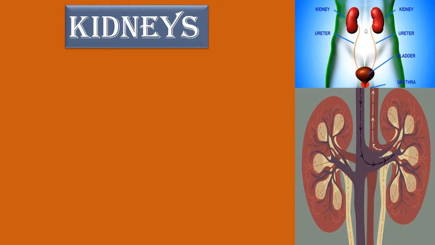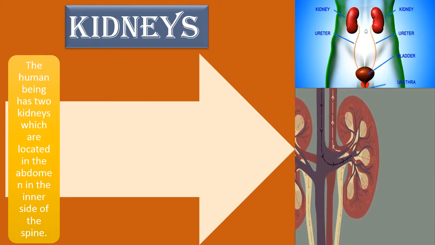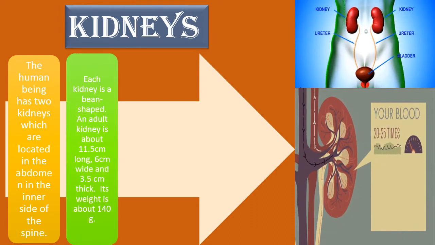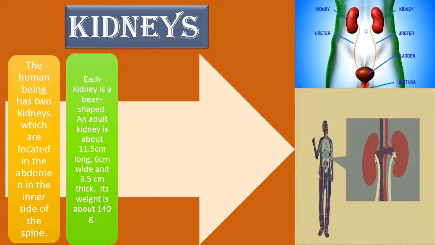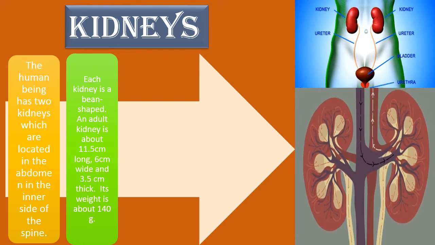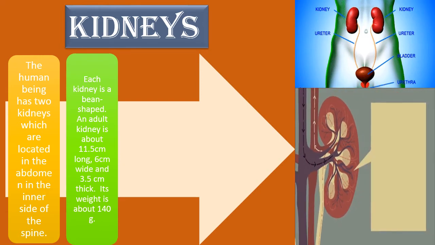Now the kidneys. Human beings have two kidneys which are located in the abdomen on the inner side of the spine. Each kidney is bean shaped, and an adult kidney is about 11.5 centimeters long, 6 centimeters wide and 3.5 centimeters thick. Its weight is about 140 grams.